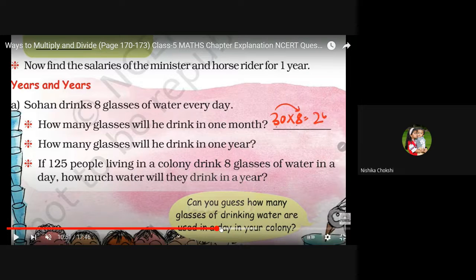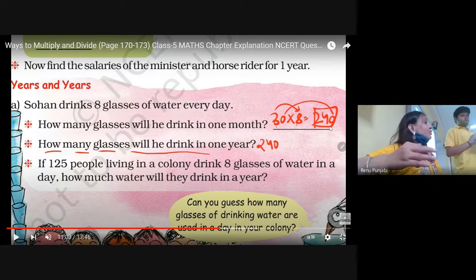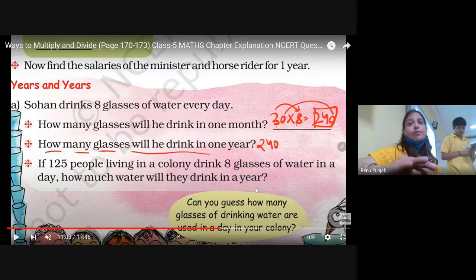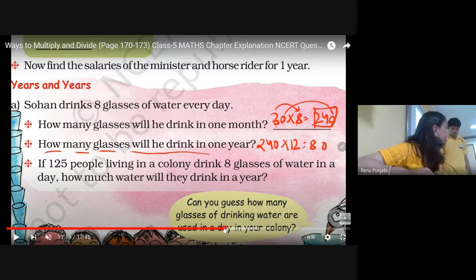Ma'am, if we do it for 1 month, it drinks 240 glasses and then multiply by 365 days, then you will get the answer. Yes, if you know for 1 month 240 and you want to multiply with the number of months also, with the 12 also you will do, then also okay.